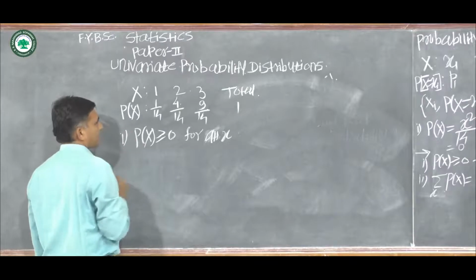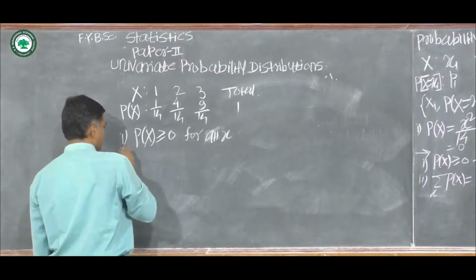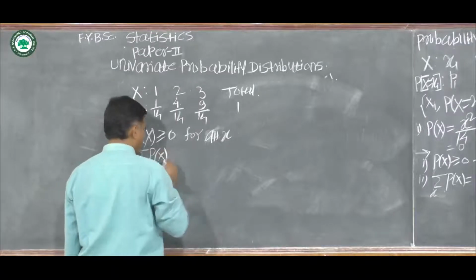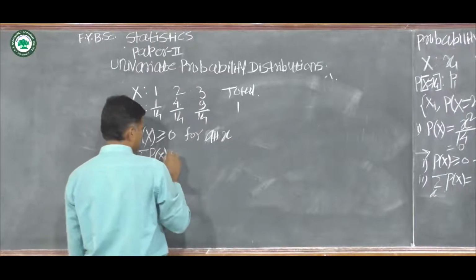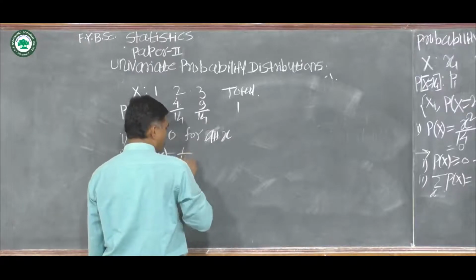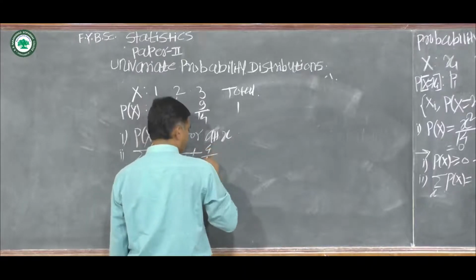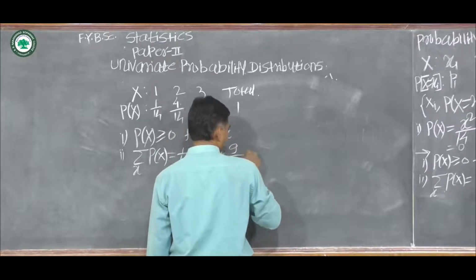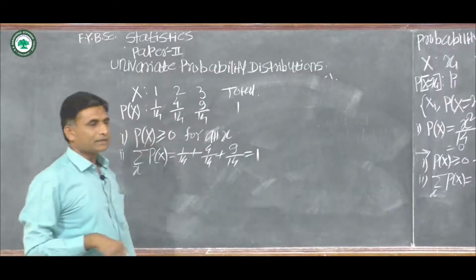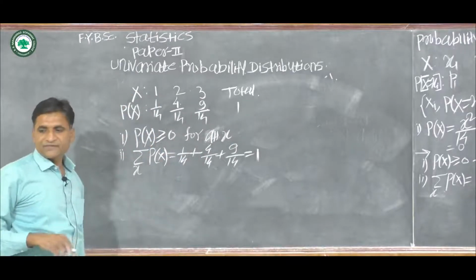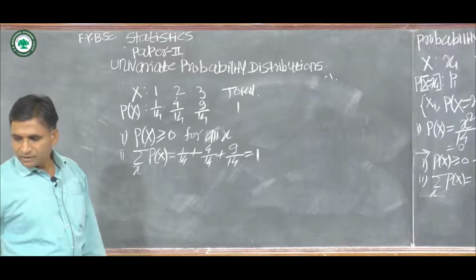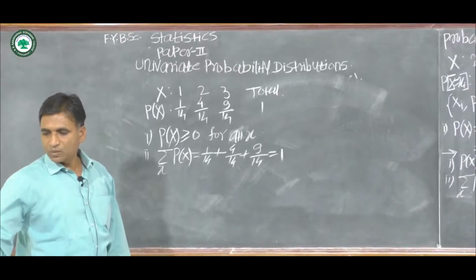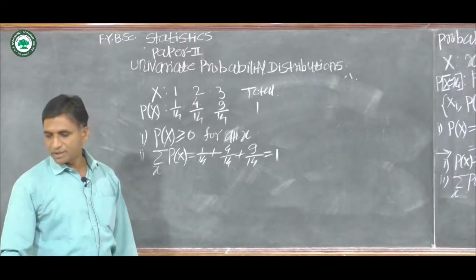Now the second condition, the total probability: 1 by 14 plus 4 by 14 plus 9 by 14, which is equal to 1. The second condition is also satisfied. Therefore the given function p of x is a probability mass function.